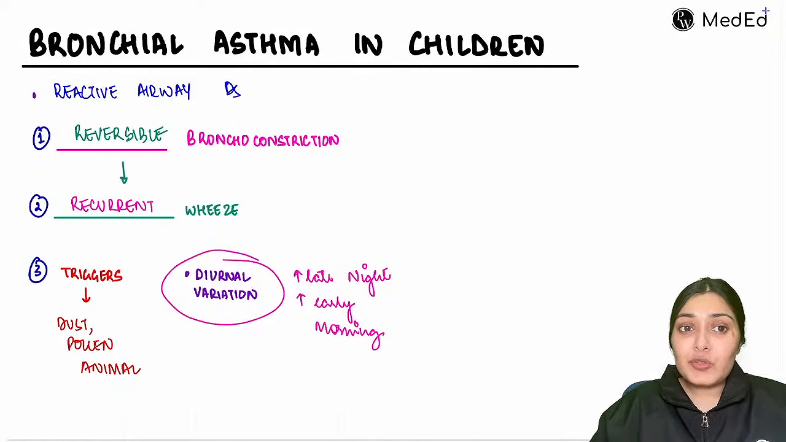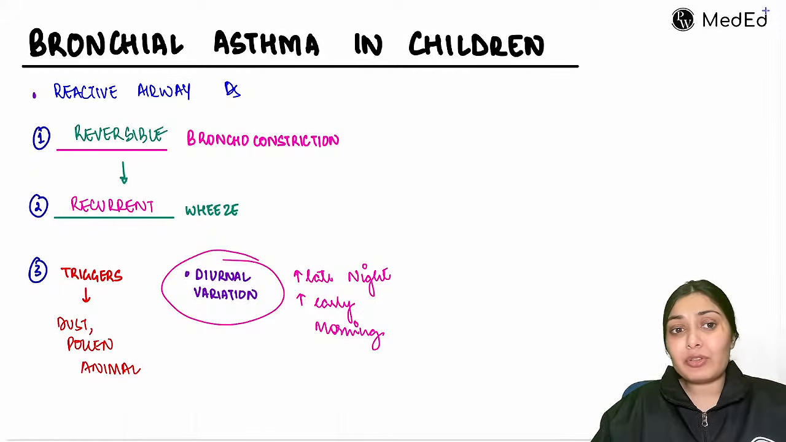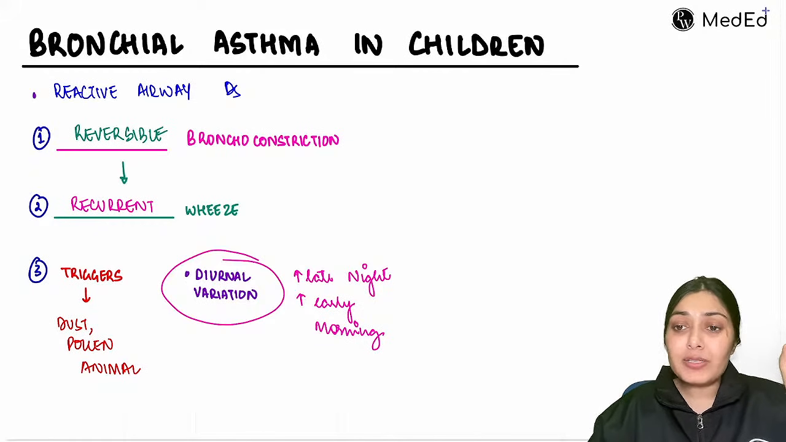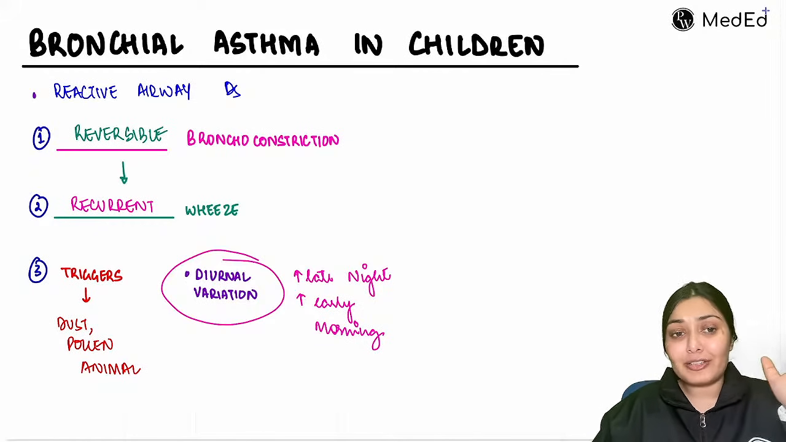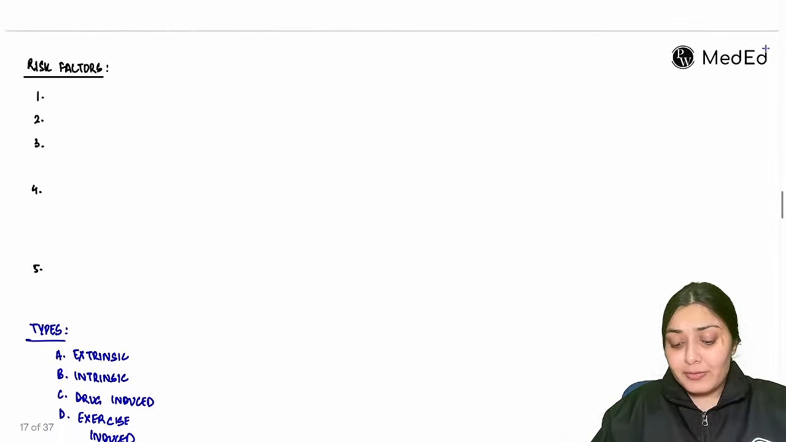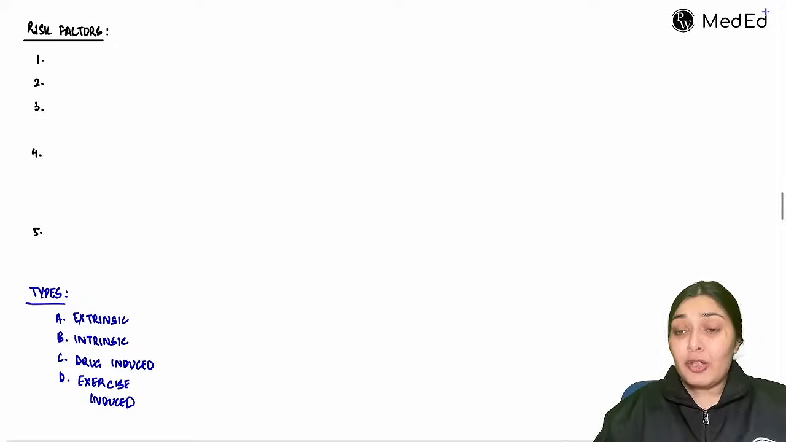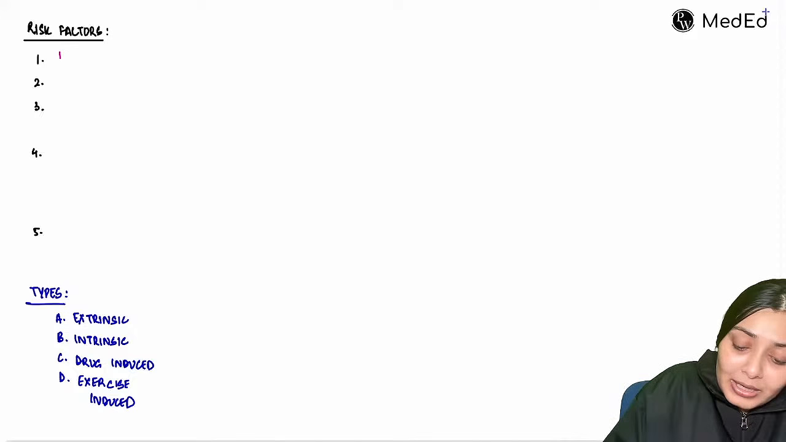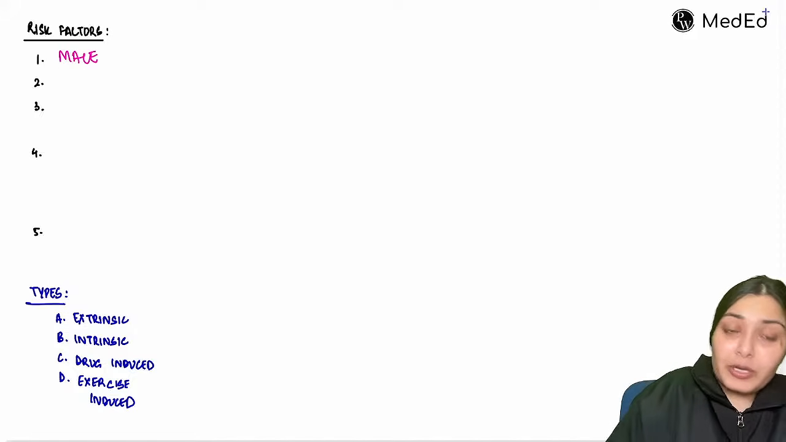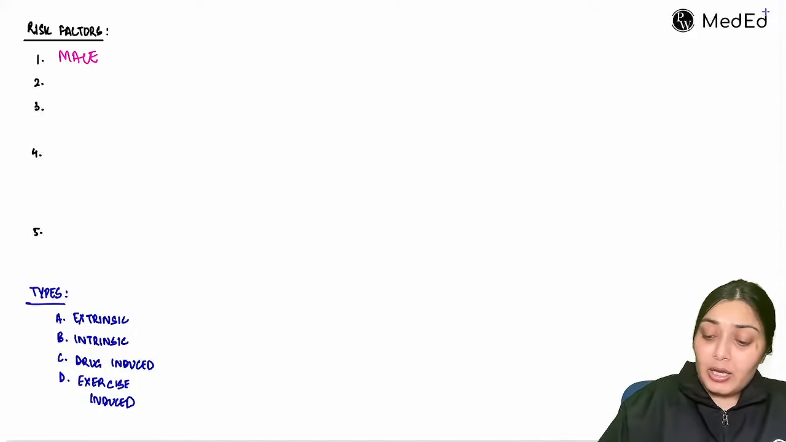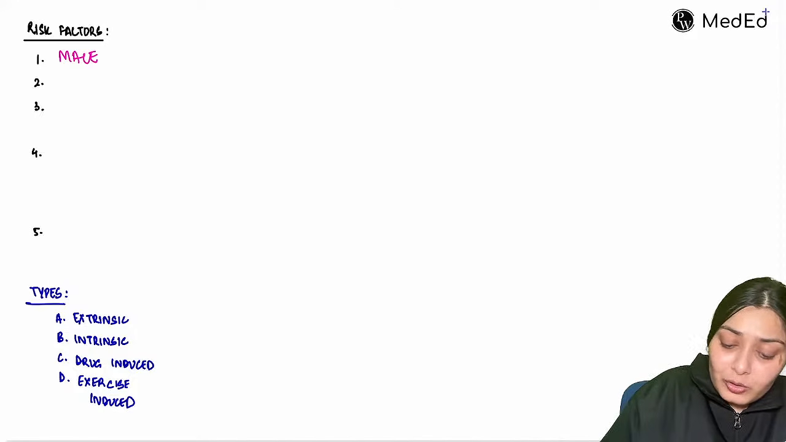Okay, so this is all about the definition. Reversible bronchoconstriction presenting with recurrent wheeze in response to these triggers and having a diurnal variation. It is a reactive airway disease. Now, what are the risk factors for asthma in children? Firstly, the risk factor is gender. Male children are more predisposed to asthma. Low socioeconomic status is also considered a risk factor.